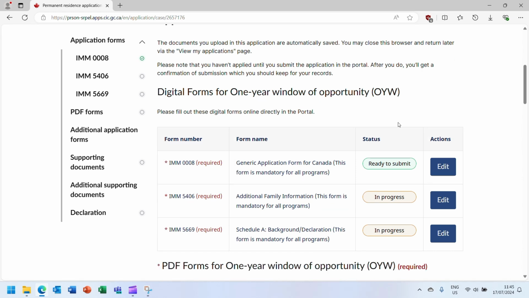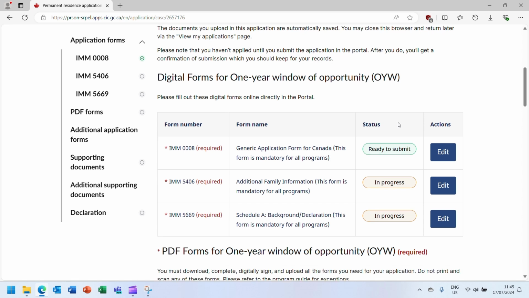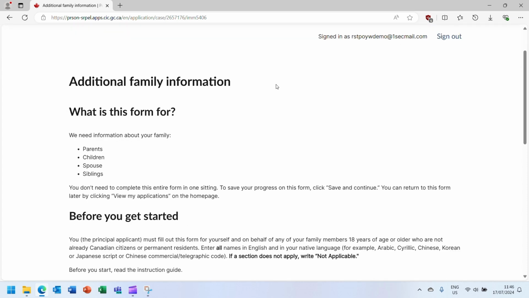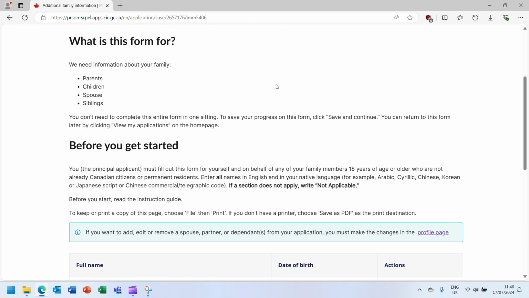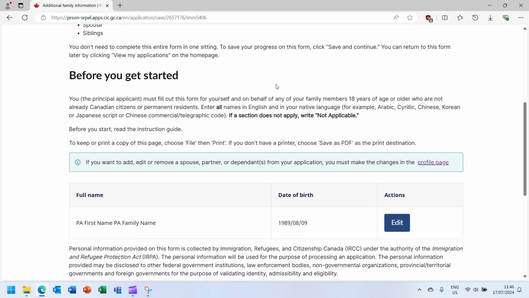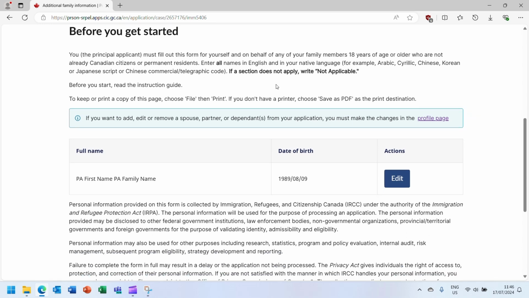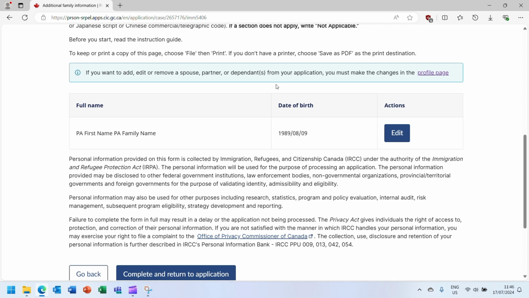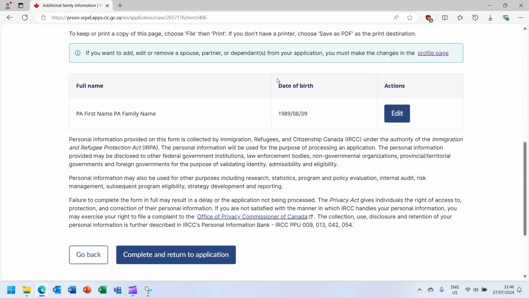Next, let's look at the IMM 5406 Additional Family Information Form. Click the Edit button to open the form. This form must be completed by the principal applicant that you are applying to bring via the 1-year window, as well as any children that are also coming under the 1-year window that are 18 or older. Please read the Before You Get Started section prior to completing this form.